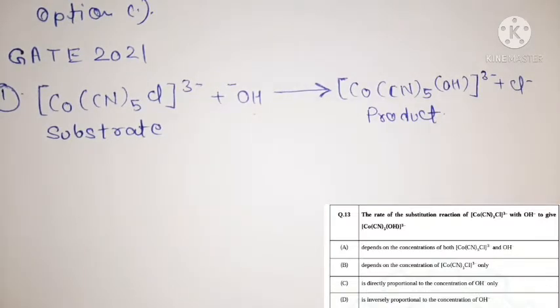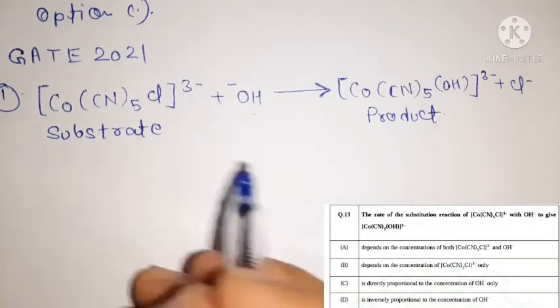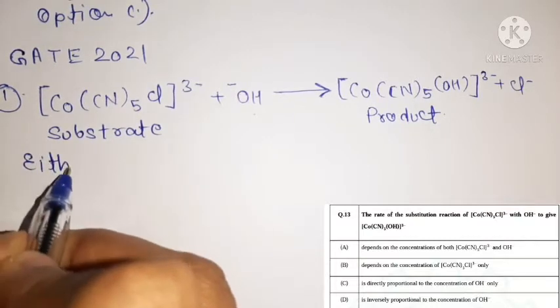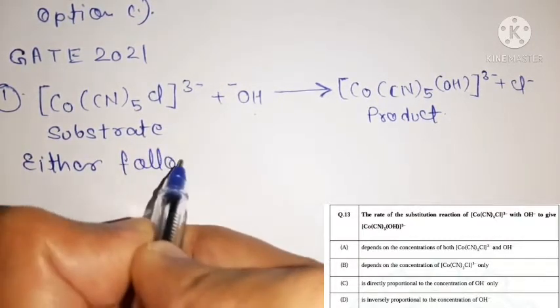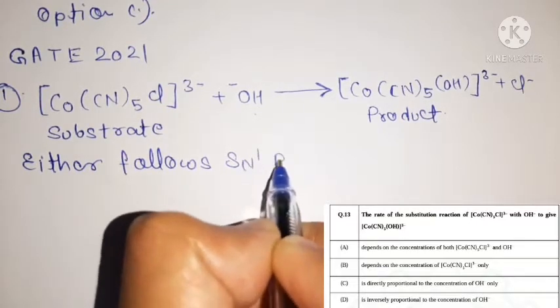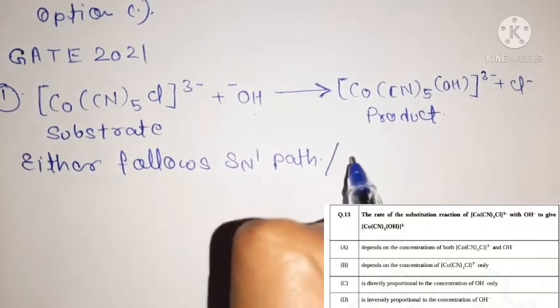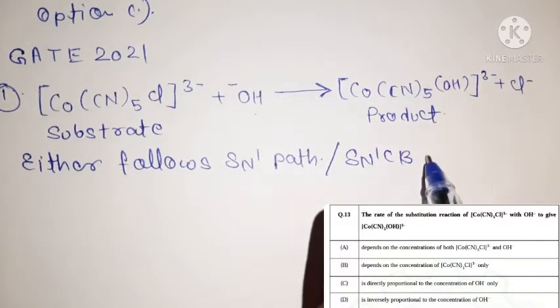Now in coordination chemistry, when any substitution reaction contains basic species or OH minus species, there are only two types of possible mechanism. These types of reaction containing OH negative are done by either SN1 mechanism or SN1 CB mechanism. So this reaction either follows SN1 path or SN1 CB path.